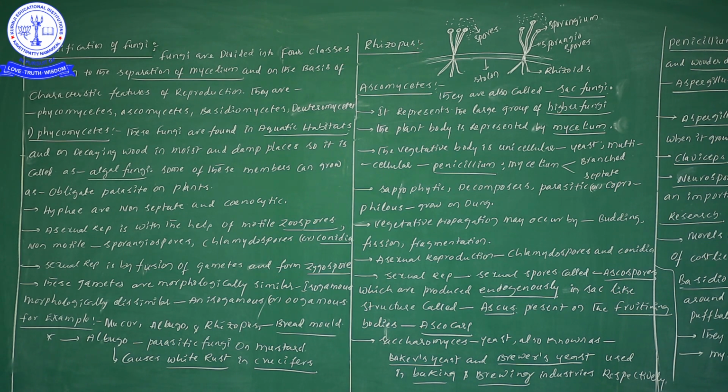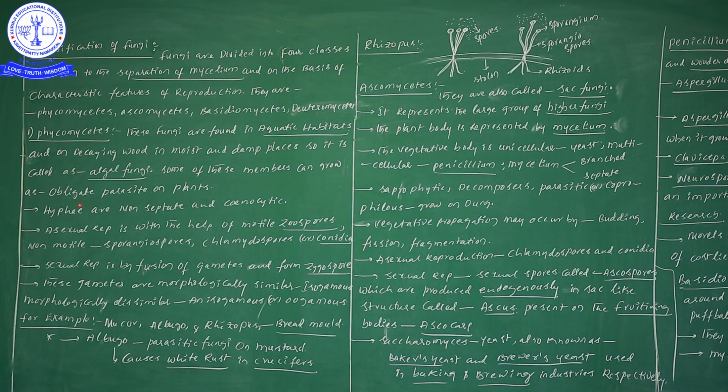Now let us move back to Phycomycetes. Phycomycetes members are mostly present in aquatic habitats. Next, they are also present on decaying wood, in moist as well as damp places. These Phycomycetes members we also call algal fungi.